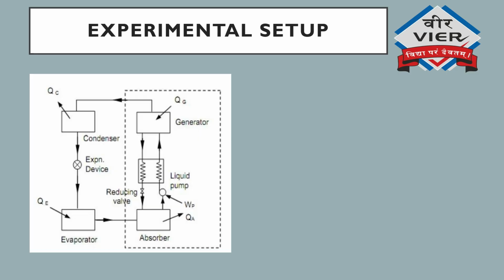Experimental setup. Here you can see the VAR system, which consists of absorber, evaporator, condenser, generator. Initially, the starting point will be from the evaporator, then it will go to the absorber, then to the generator and to the condenser, then again to the expansion device.